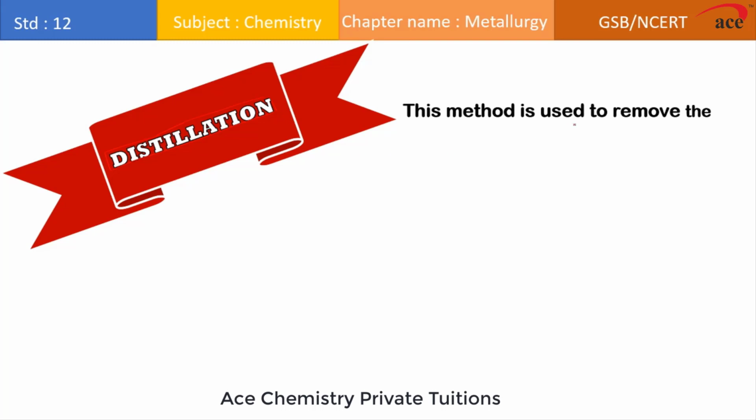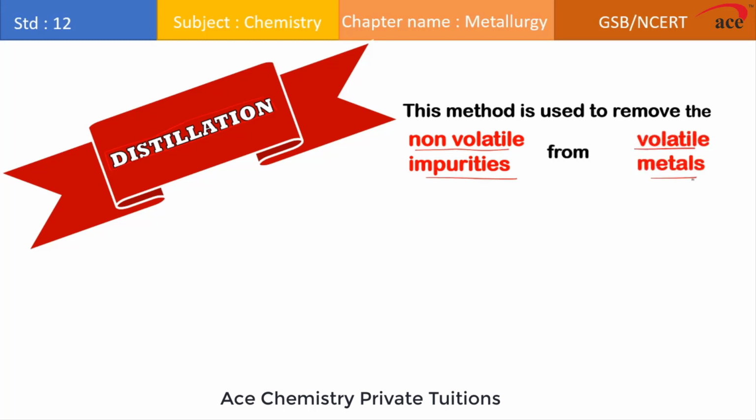Basically, if you will see, we are using this method to remove non-volatile impurities from volatile metals. Now we know that the crude metal consists of pure metal as well as some impurities which are associated with it.